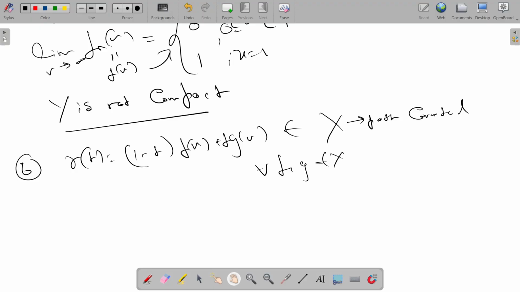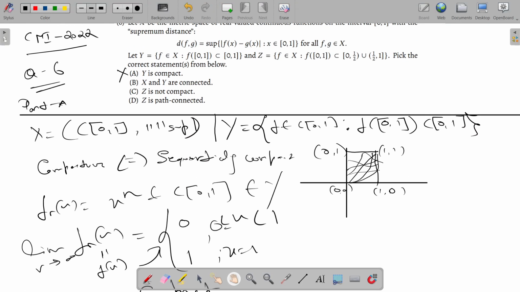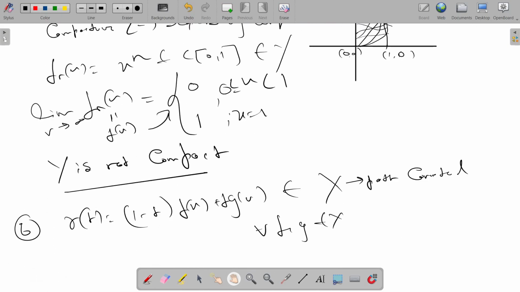Now, what about Y? Y contains all such functions whose image lies inside [0,1].